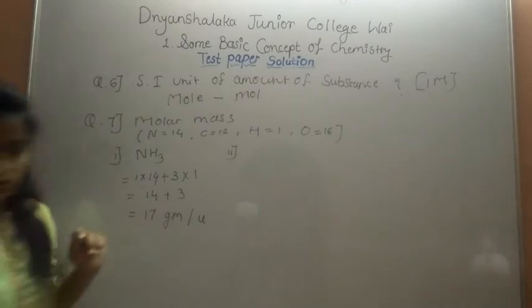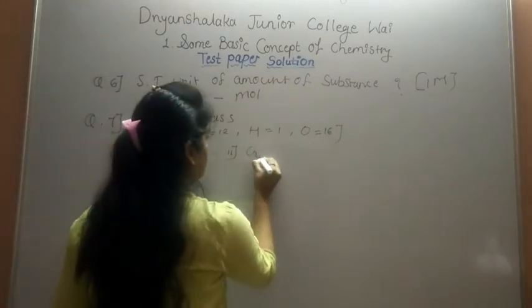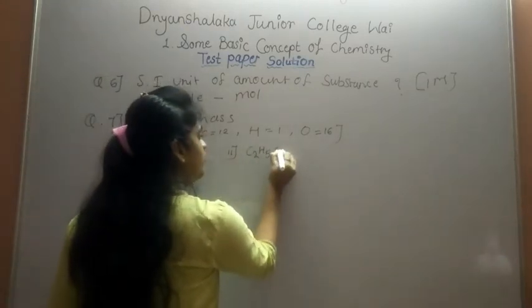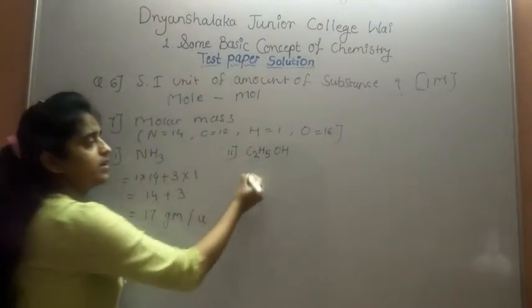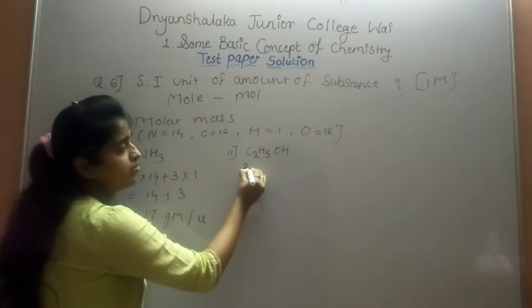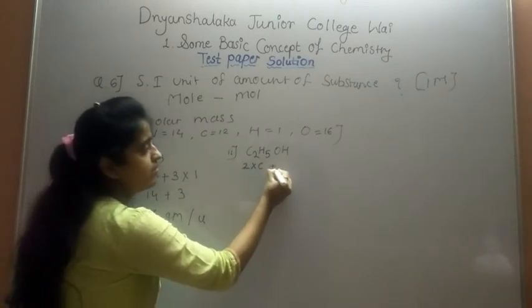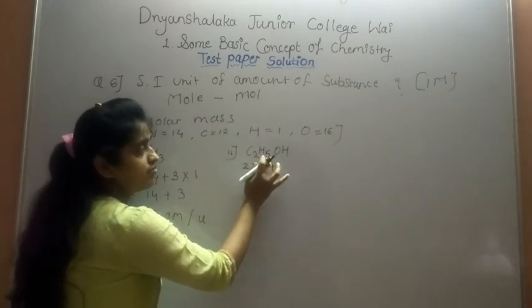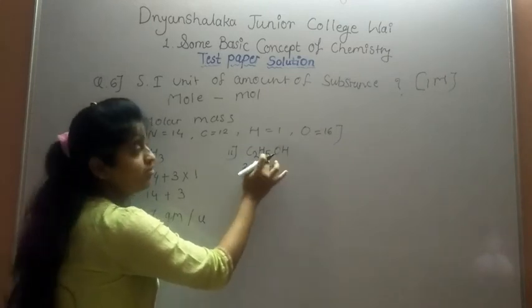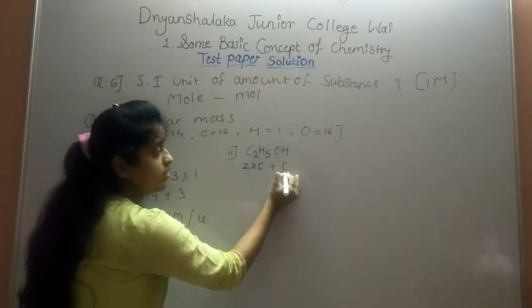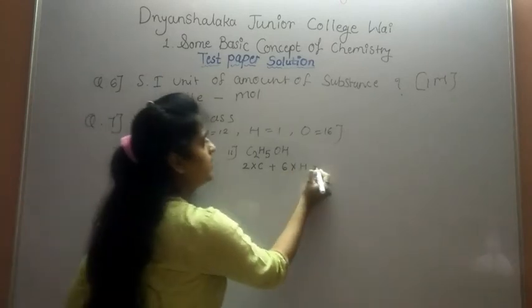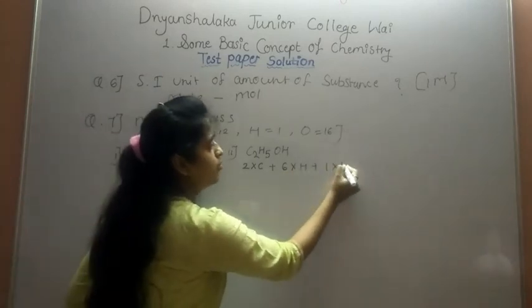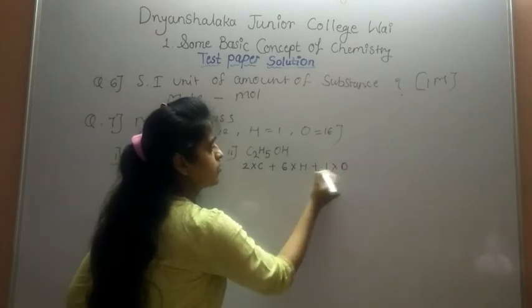Second example, C2H5OH, ethyl alcohol. How many atoms of carbon? 2 atoms of carbon. So 2 into atomic mass of carbon, plus total atoms of hydrogen, 5 plus 1, 6, so 6 atoms of hydrogen into atomic mass of hydrogen, plus 1 atom of oxygen into atomic mass of oxygen.